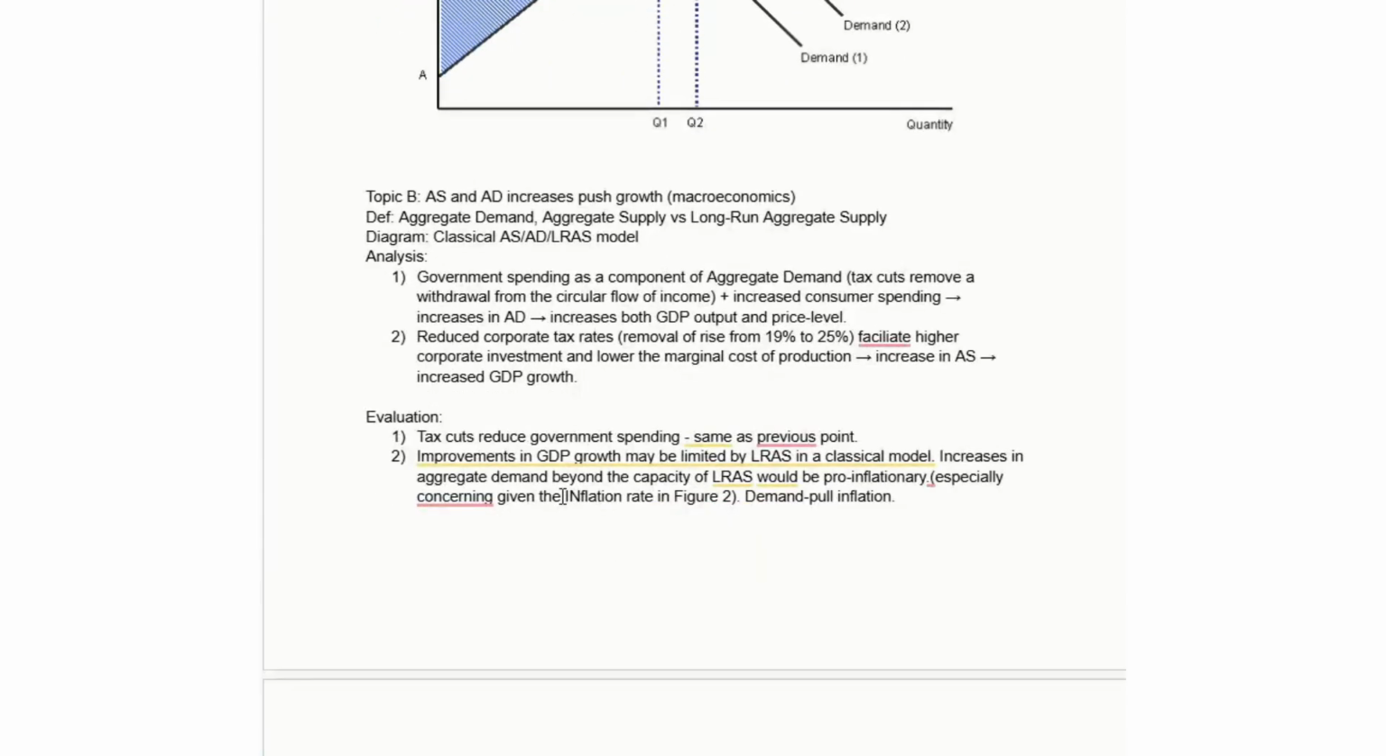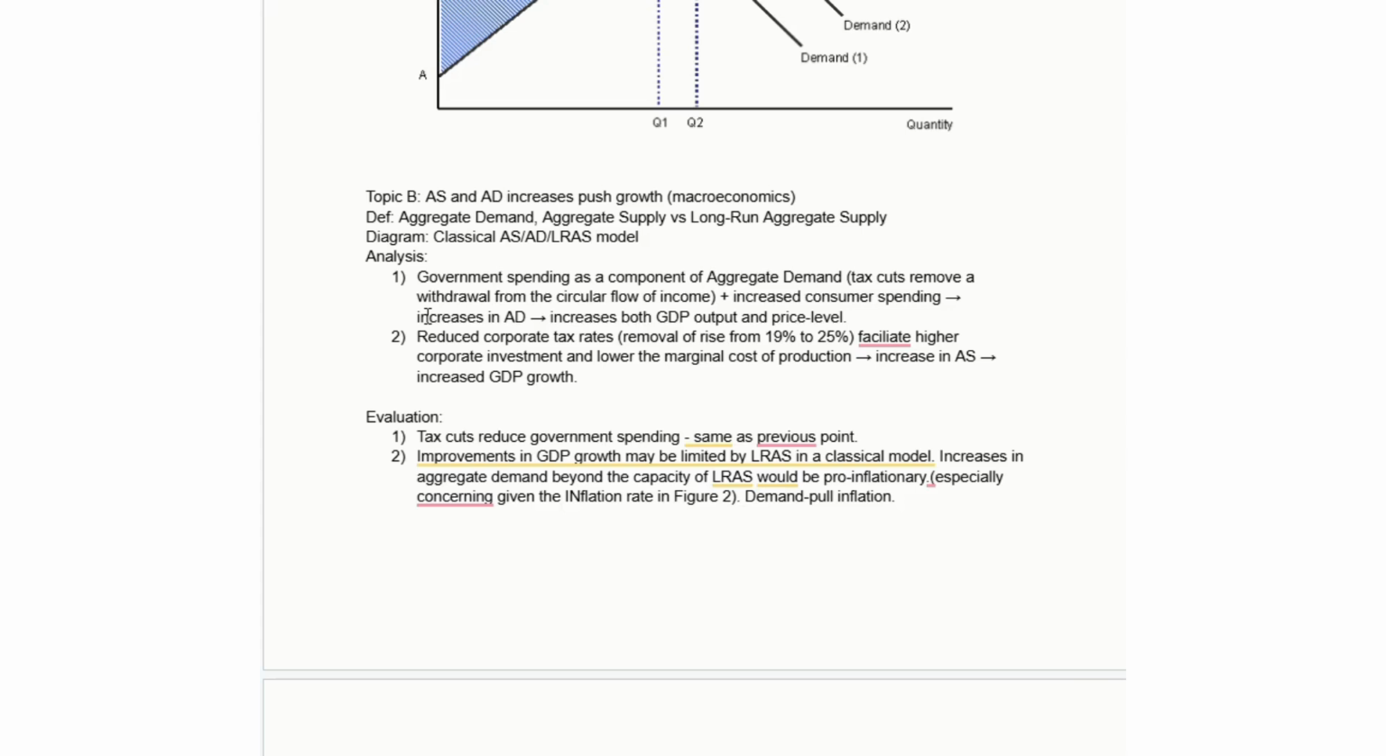And then for topic B, we are going to talk about aggregate supply and aggregate demand overall. So definitions here, we're looking at aggregate demand, aggregate supply, long-run aggregate supply. We're going to end up using a long-run aggregate supply model when we're analyzing this. The analysis, again, fairly straightforward, fairly simple.